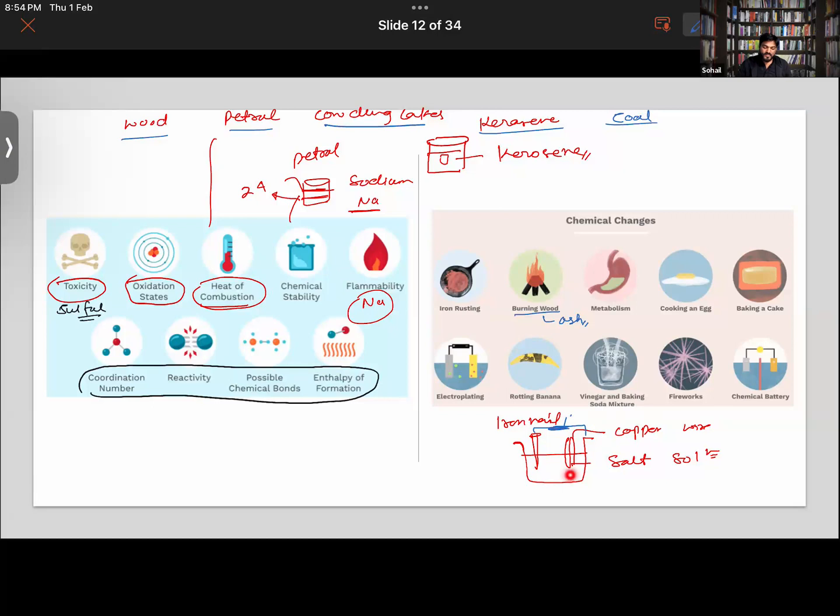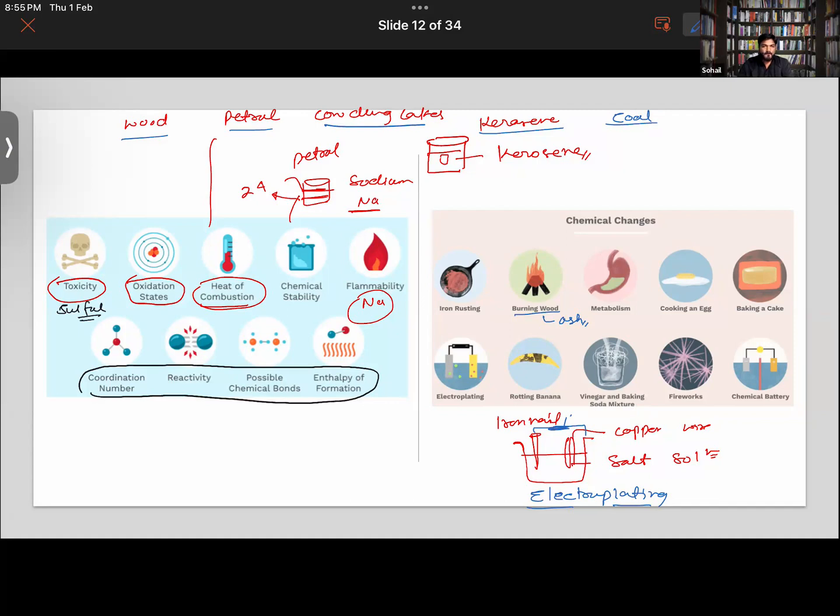So that is also a chemical change. This process where a metal is deposited over another metal is termed electroplating. Electroplating is basically the deposition of one metal over another. The simple thing is that when a metal is deposited over another metal with the help of electricity, that is called electroplating. So this is also an example.